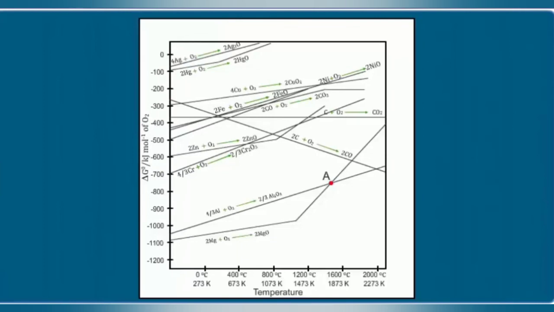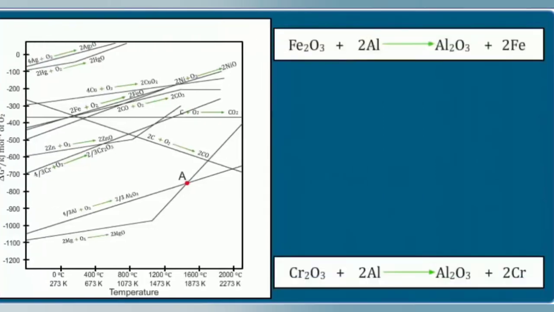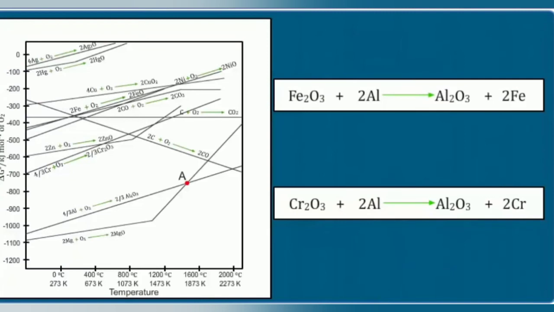Metals for which the free energy of formation of their oxides is more negative can reduce those metals for which the free energy of formation of their respective oxides is less negative. It means at any given temperature, any element will reduce the oxide of another element which lies above it in the Ellingham diagram, because the free energy change for the combined redox reaction will be negative by an amount equal to the difference between the free energy of formation of the two oxides at that temperature.